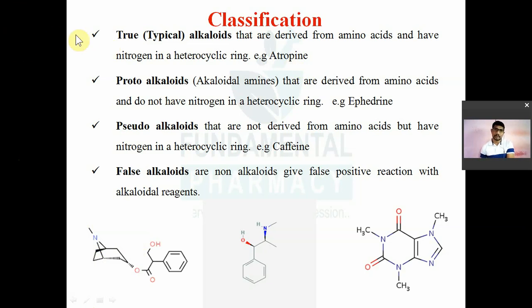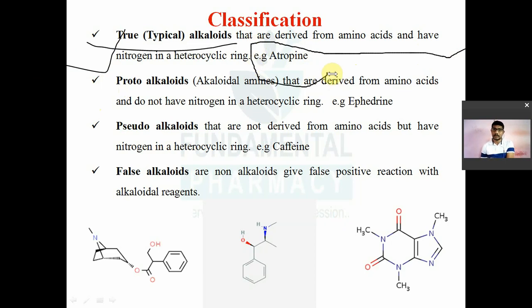So regarding occurrence, alkaloids are classified according to their occurrence. First one is the true alkaloids. True alkaloids are also known as typical alkaloids. True alkaloids are biosynthesized from amino acids and they will have nitrogen in the heterocyclic ring. True alkaloid क्या होता है? True alkaloids are biosynthesized from amino acids and they will have nitrogen in the heterocyclic ring.